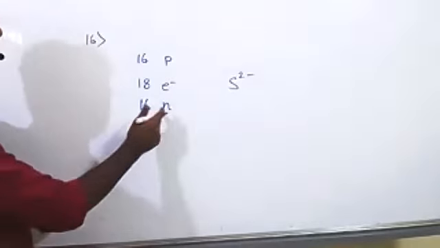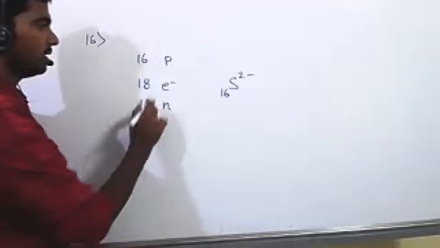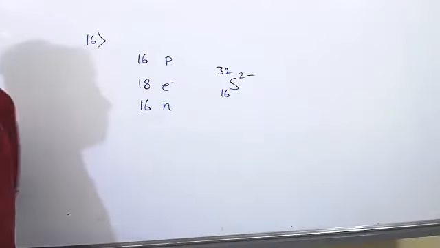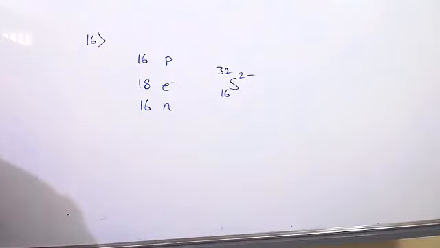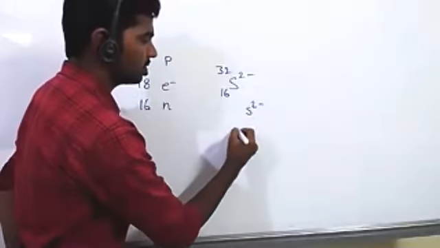Neutrons no need to represent. Here if you want to show mass number, atomic number 16 and 16 plus 16, 32. Find which species has that. S 2 minus. Only S 2 minus is given, so option D is correct.